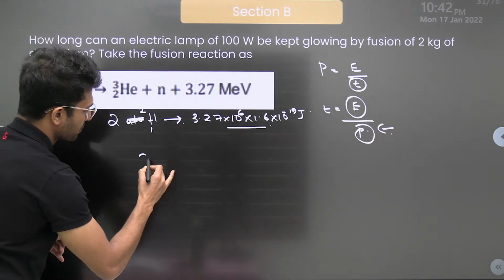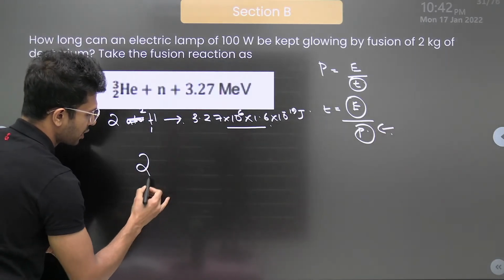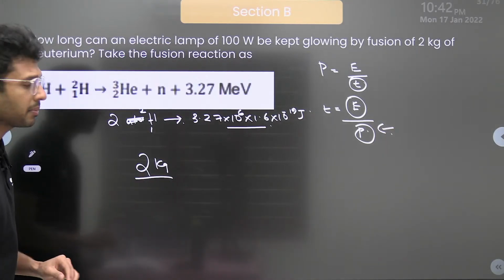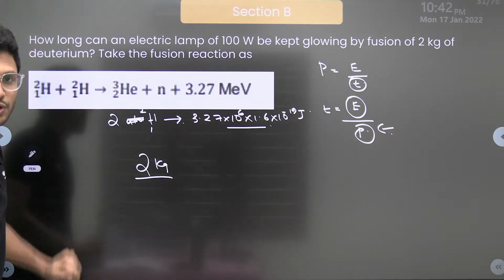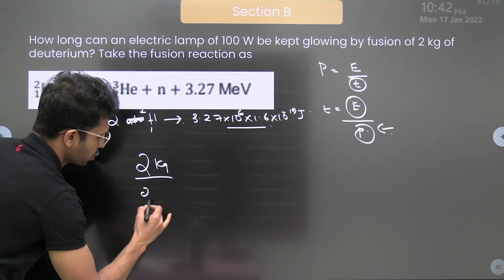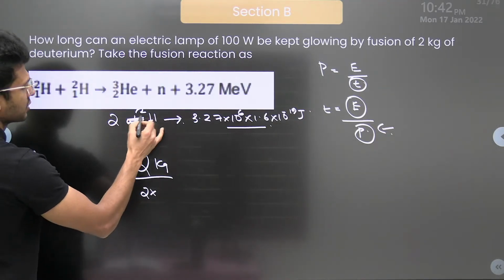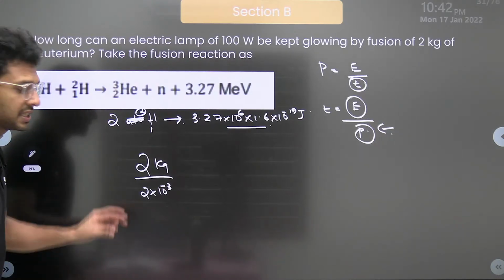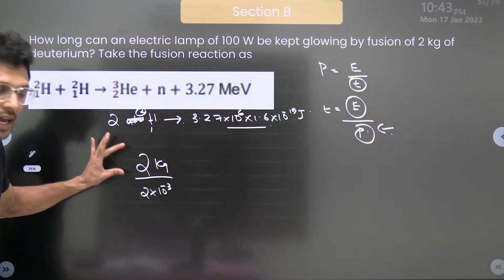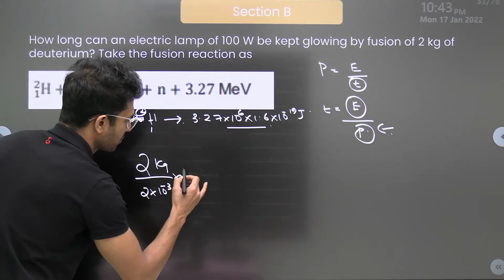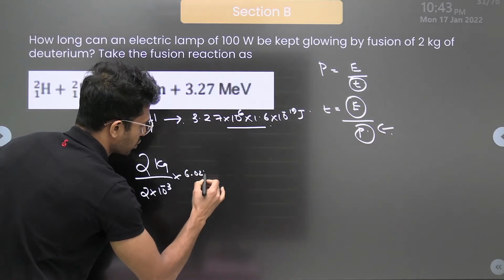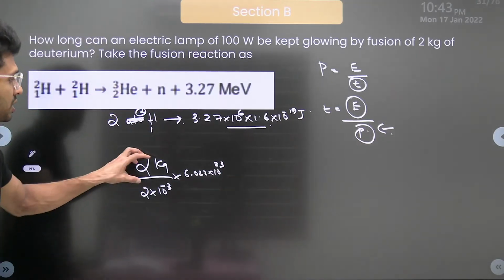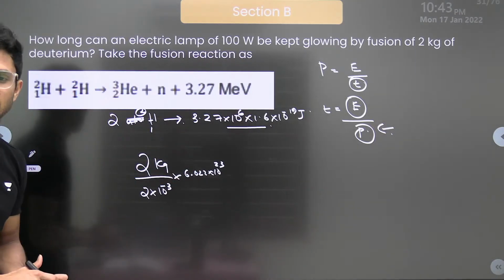We know that the number of moles can be found out by the given mass, that is 2 kilogram, divided by the gram molecular mass of deuterium. How much is that? That is equal to 2 grams. Isn't it? Look, mass is 2. So 2 grams, that is 2 into 10 power minus 3. This much number of moles. And in 1 mole, how much is available? That is 6.022 into 10 power 23. So this many deuterium particles are there.